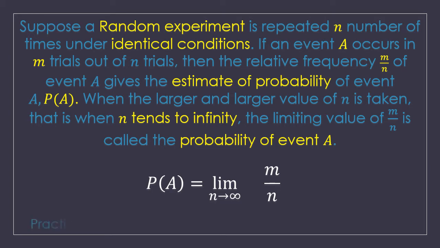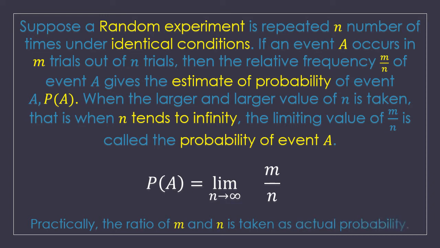But practically we don't actually calculate the limit; we just find the ratio of m and n and take it as the actual probability. So that's the practical sum.